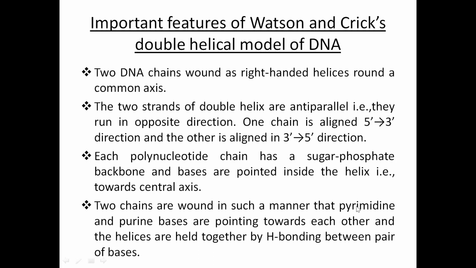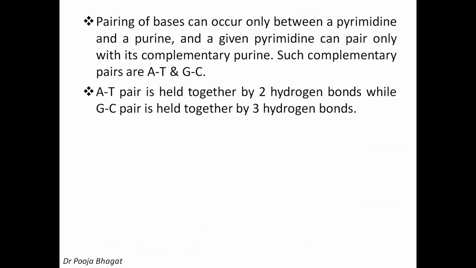Two chains are wound in such a manner that pyrimidine and purine bases are pointing towards each other. As I told you, there is a steric consideration. Pyrimidine is always paired with purine and purine is always paired with pyrimidine, and therefore pyrimidine and purine bases are pointing towards each other. The helix is held together by hydrogen bonding between pairs of bases. So this pairing of bases can occur only between a pyrimidine and a purine, and a given pyrimidine can pair only with its complementary purine.